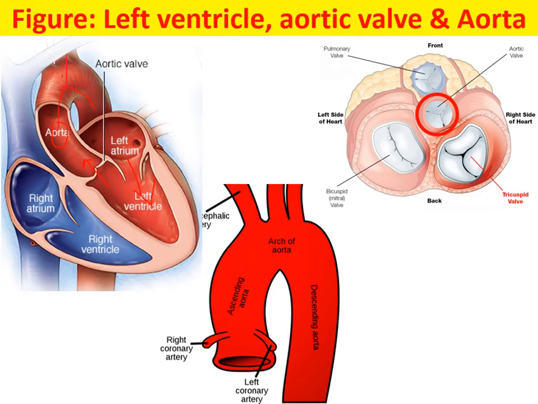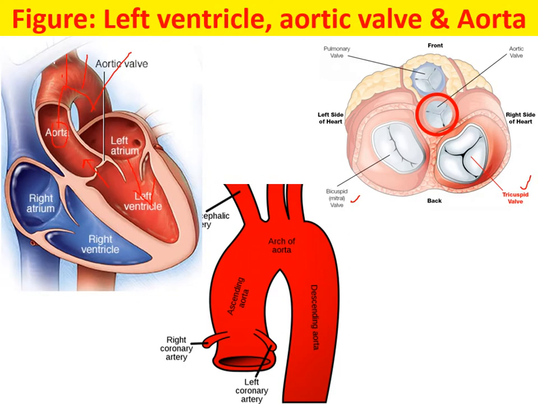If you look at this valve system, we have discussed different types of valves: aortic valve, pulmonic valve, tricuspid valve, bicuspid valve. So what are the functions of these valves? These valves help only one-way movement of blood.